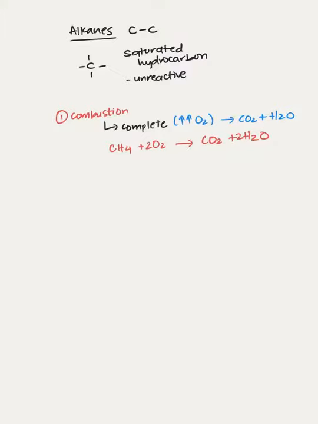Combustion can also be of another type, that is incomplete. An incomplete combustion may be due to limited oxygen. In this case, not all the hydrocarbon will burn to form carbon dioxide and water.